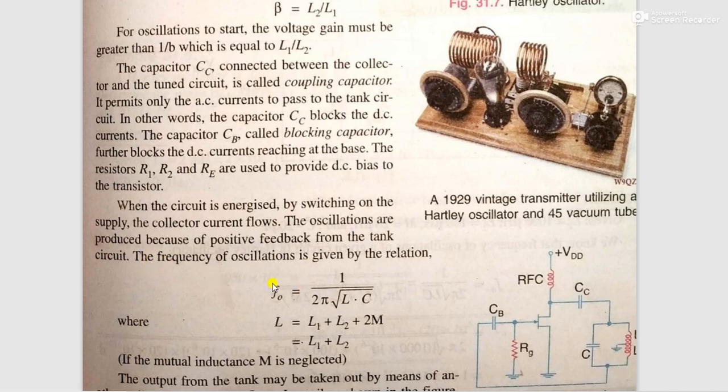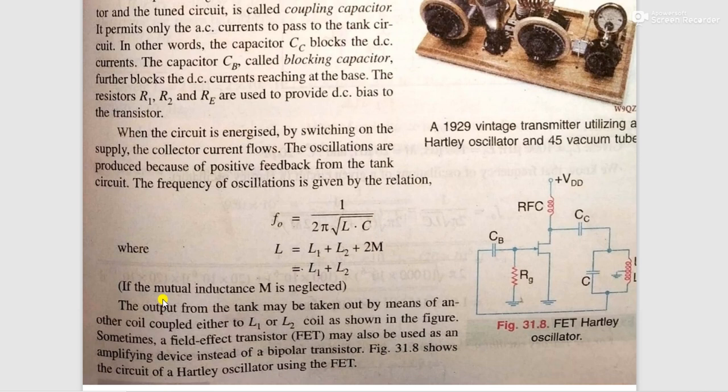The frequency of oscillation is given by the relation f0 equals 1 upon 2 pi root LC, where this capital L is equal to L1 plus L2 plus 2M. If the mutual inductance, that is this M, is neglected, if it is 0, then L becomes L1 plus L2, the summation of these two.